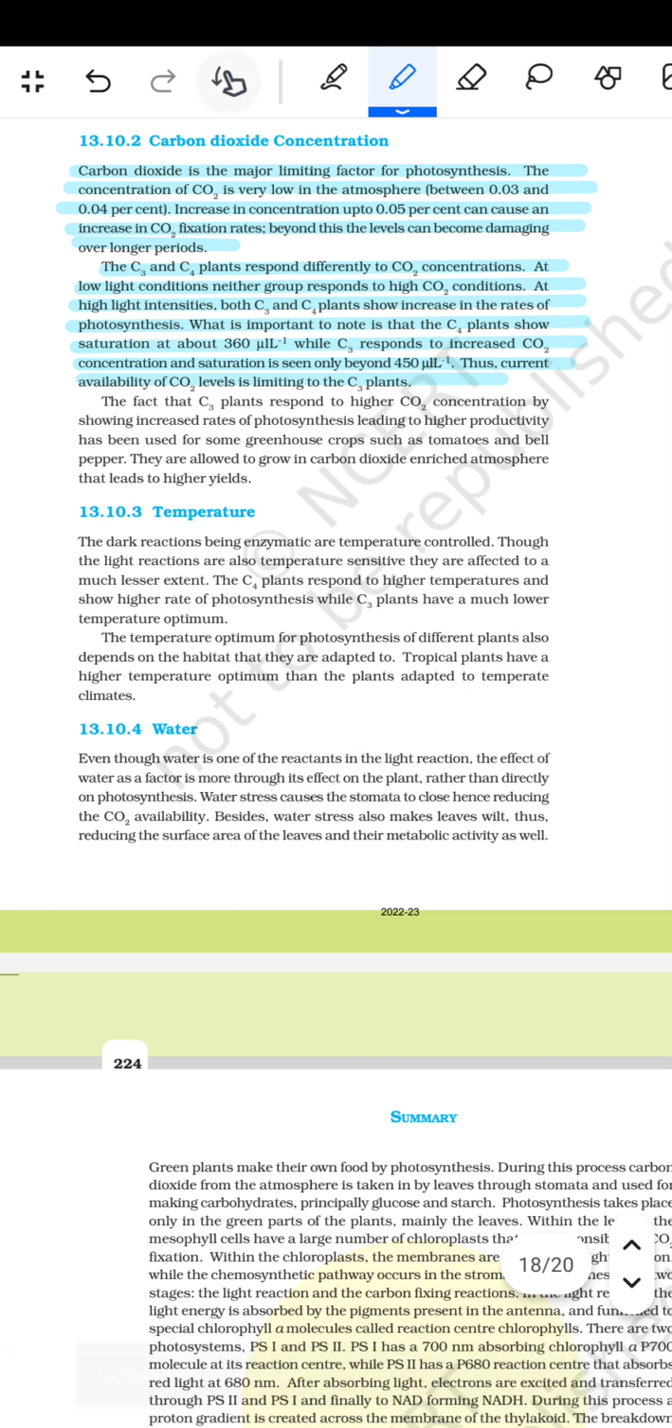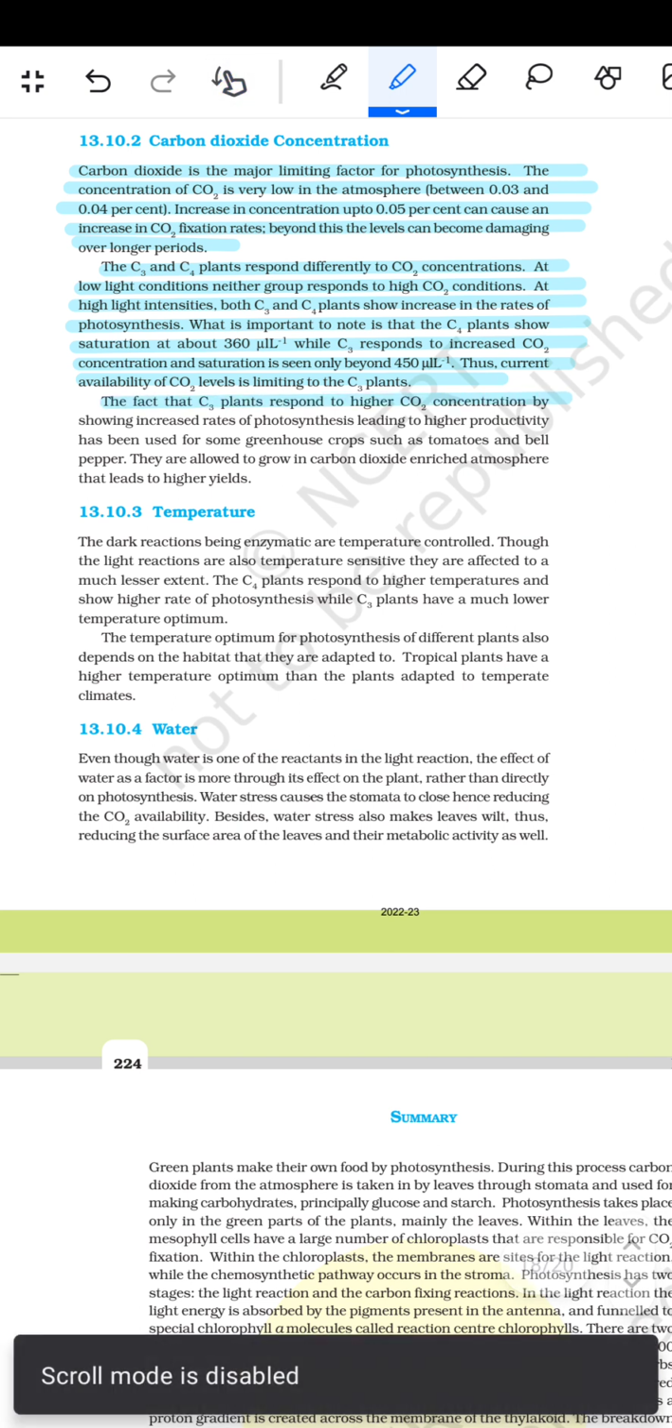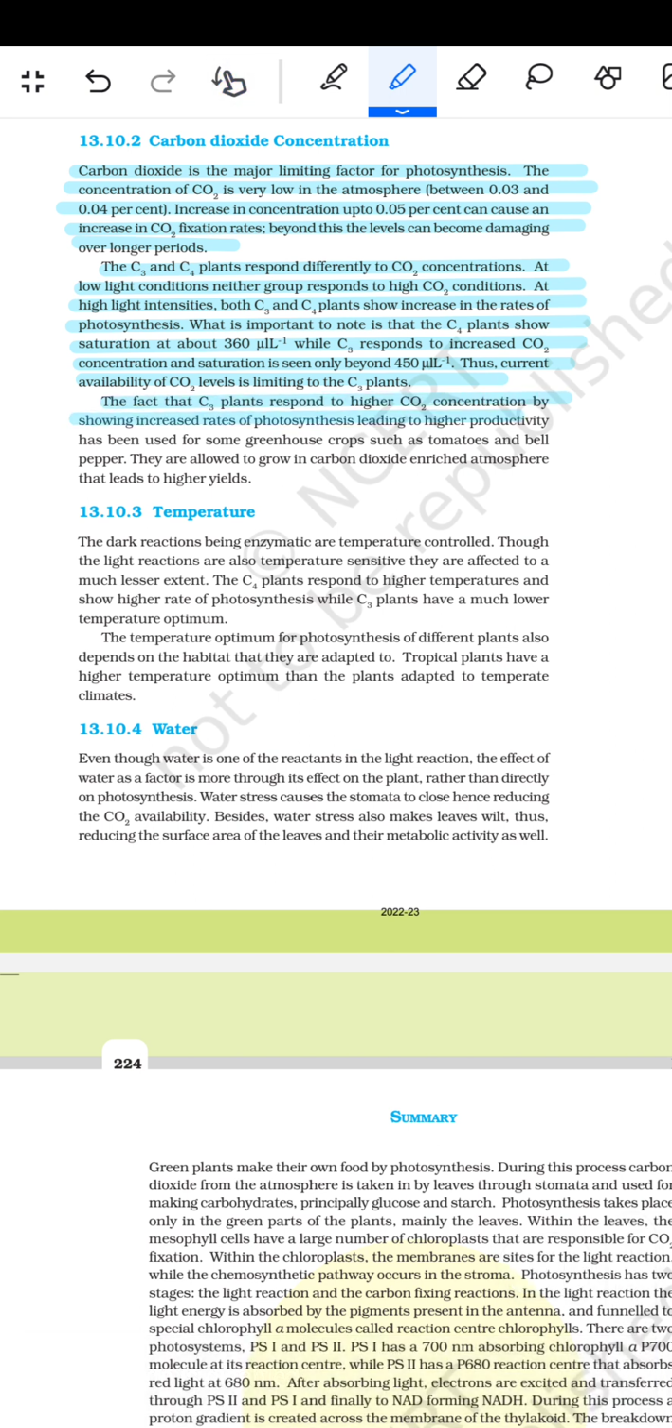The fact that C3 plants respond to higher CO2 concentration by showing an increased rate of photosynthesis, leading to higher productivity, has been used for some greenhouse crops such as tomatoes and bell pepper. They are allowed to grow in a carbon dioxide rich atmosphere that leads to higher yields.